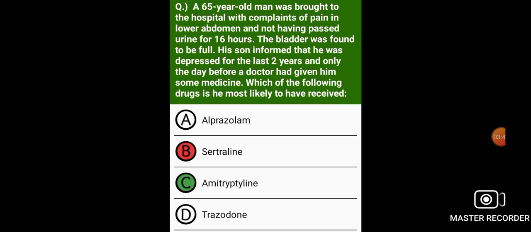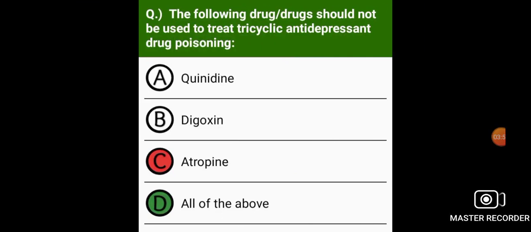His son informed that he was depressed for the last 2 years and only the day before a doctor had given him some medicine. Which of the following drugs is he most likely to have received? Amitriptyline. The following drug should not be used to treat tricyclic antidepressant drug poisoning: quinidine, digoxin, atropine.